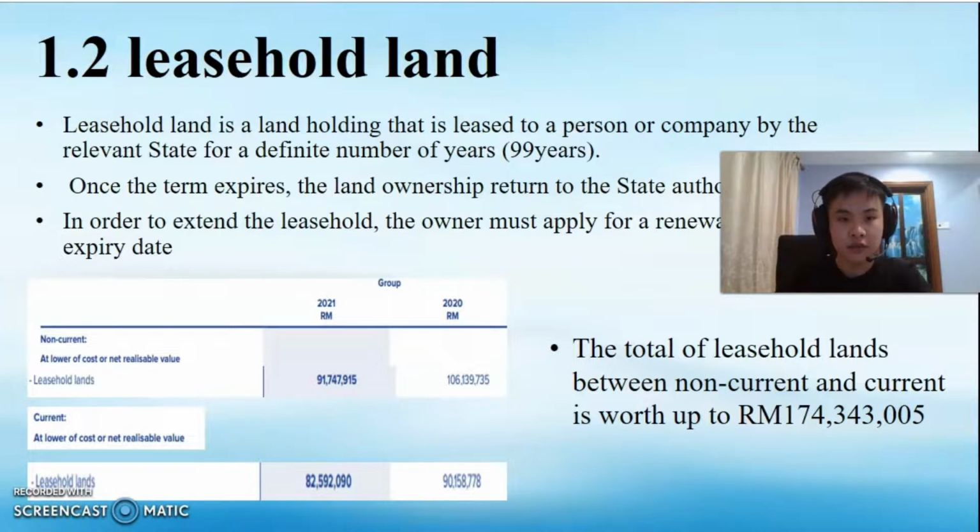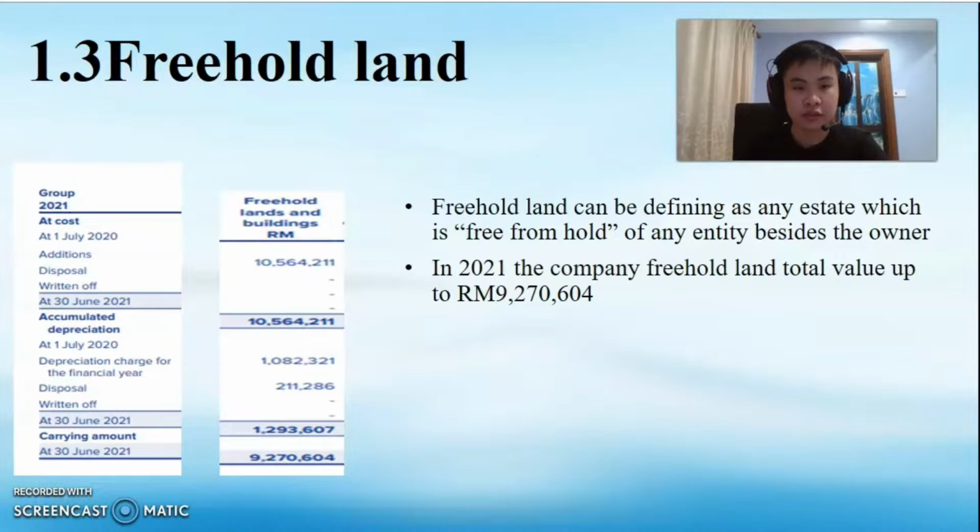1.2 Leasehold land. Leasehold land is a land holding that is leased to a person or company by the relevant state for a definite number of years. Once the term expired, the land ownership returned to the state authority. In order to extend the leasehold, the owner must apply for renewal before the expiry date. The total of leasehold land between non-current and current assets is worth up to 174,343,005.